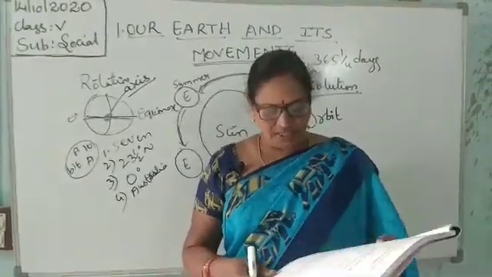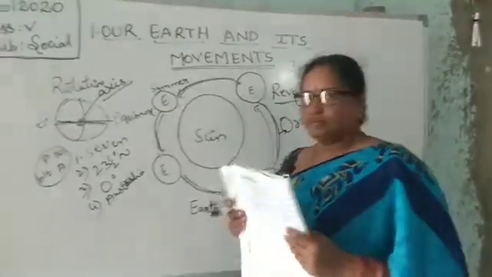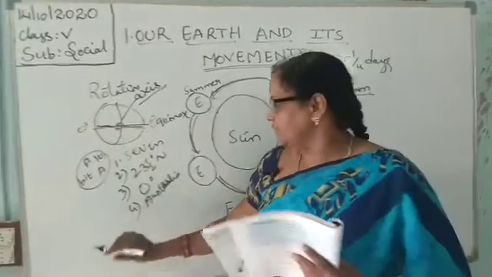Okay, let us go to page number 11. Fill in the blanks.